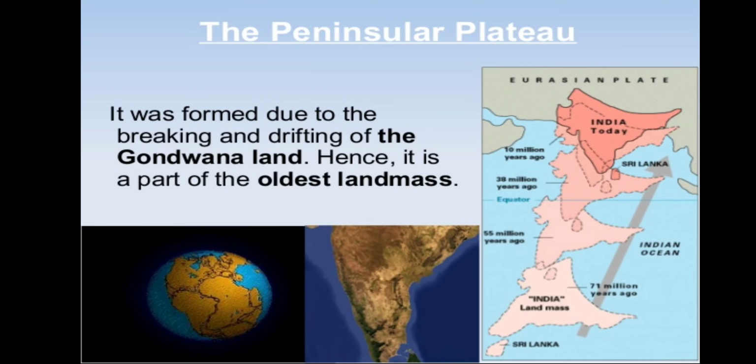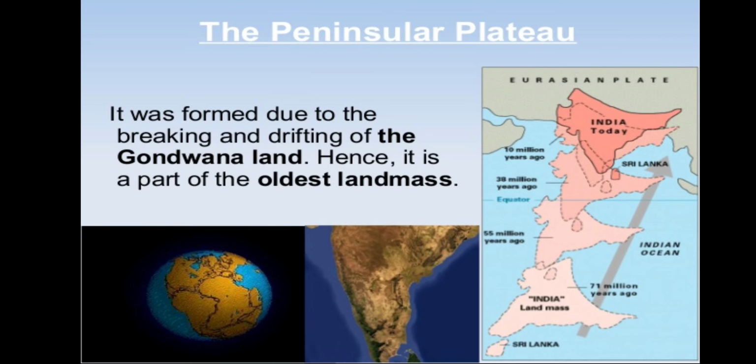And the peninsular part of India, as we have discussed in the formation of the Himalayas as well as the northern plains, is the part that broke from the Indo-Australian plate and joined the Eurasian plate. That part is the present day peninsular part. So it is part of the oldest landmass, while the Himalayas are young. The Indo-Australian plate was part of Gondwana land.